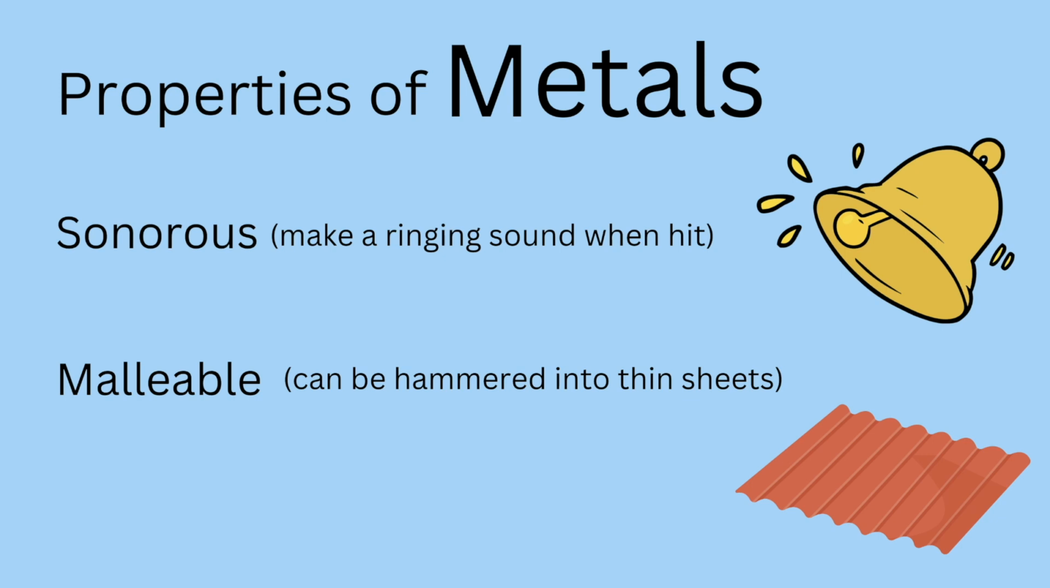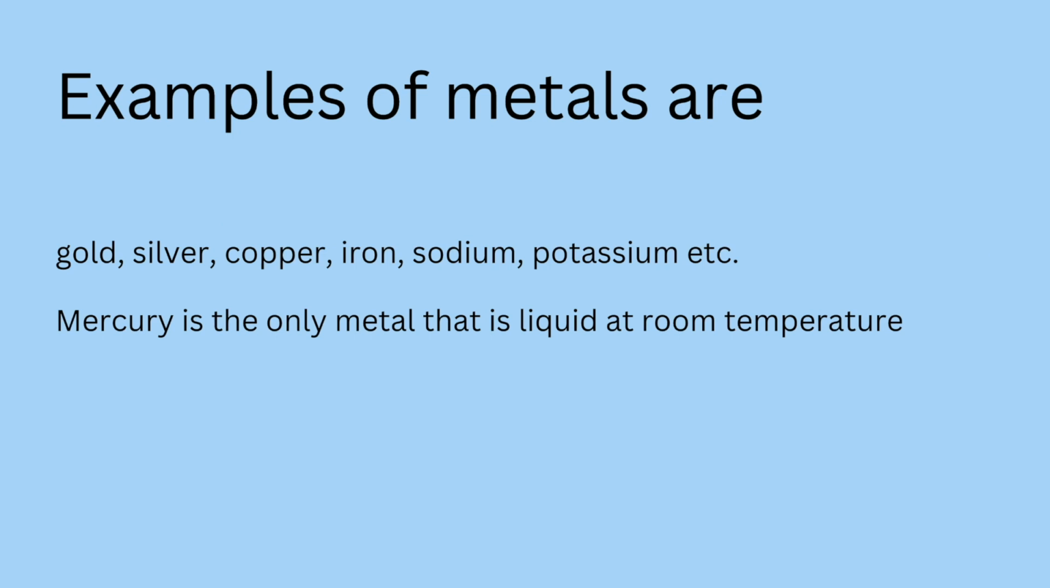And also metals are malleable. Malleable in the sense they can be made into thin sheets. That is the property called malleability, and these are properties of metals. Now coming to examples of metals, some examples are gold, silver, copper, iron, sodium and potassium. These are generally solid in nature, whereas mercury is the only metal that is liquid at room temperature. Now this is all about metals.